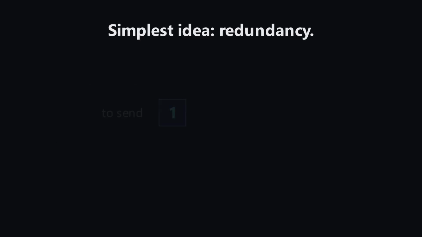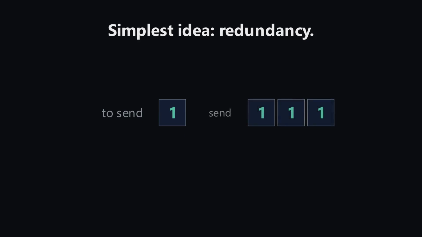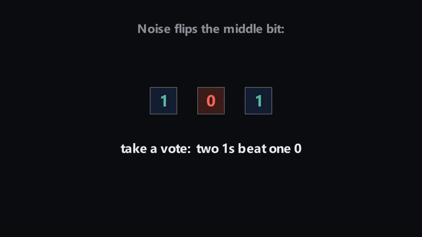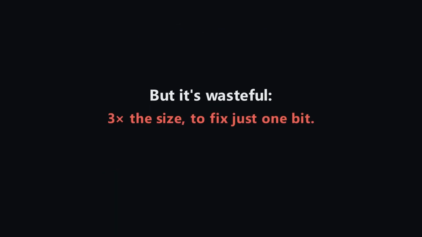Start with the simplest idea, redundancy. Don't send a bit once. Send it 3 times. To send a 1, send 111. Now if noise flips the middle bit, the receiver sees 101. It simply takes a vote. 2 ones beat 1 zero. The original was a 1. The error is corrected. It works, but it's wasteful. You tripled the size of everything to fix just 1 bit.